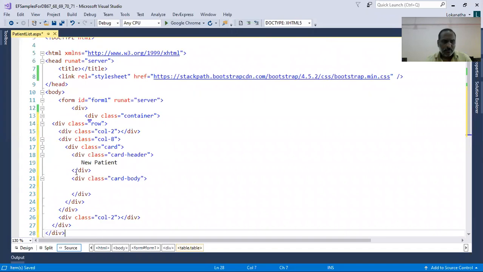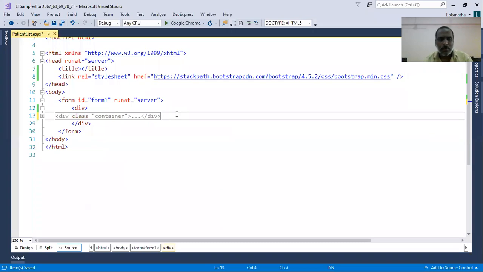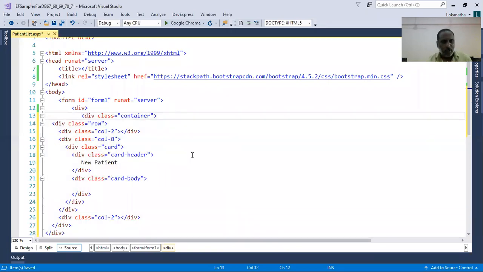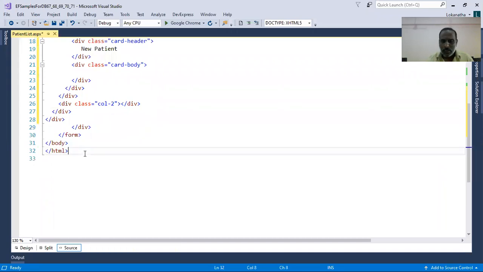Okay, I'm just taking a div container. Anyhow, this is not part of our Entity Framework. This is just bootstrap, which you can understand very easily. And if you want to align it properly, you just write, remove this last tag.